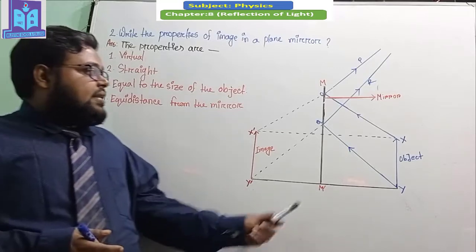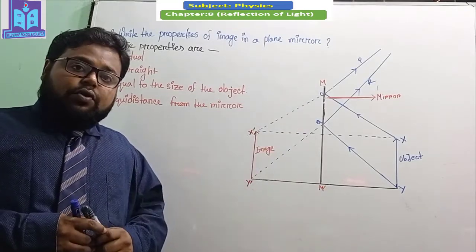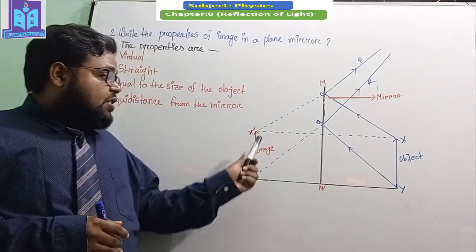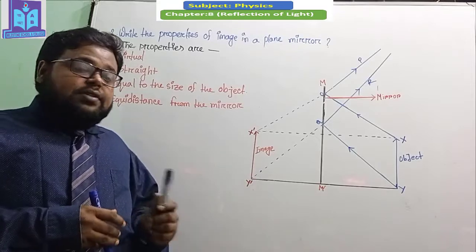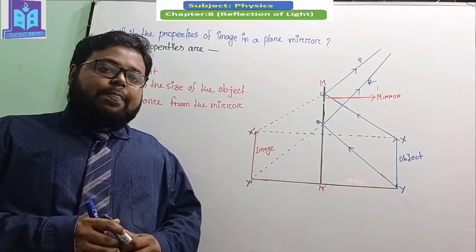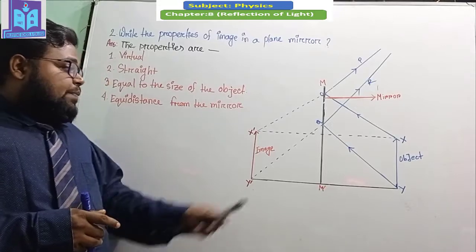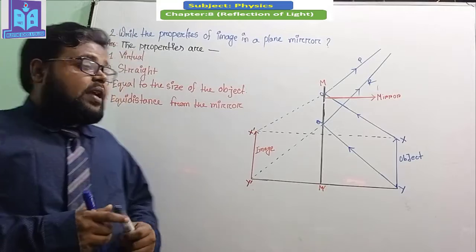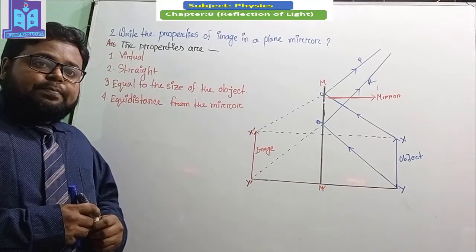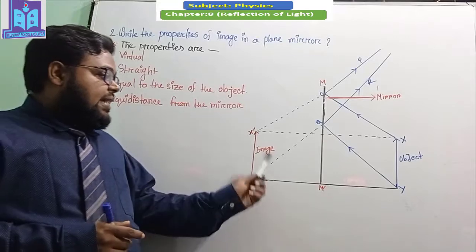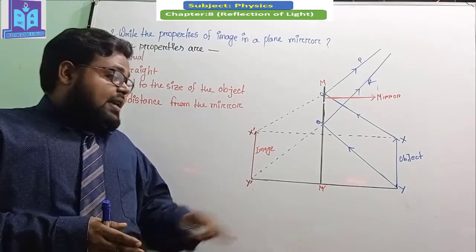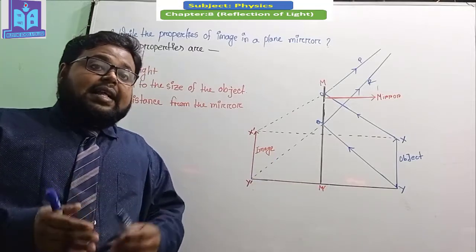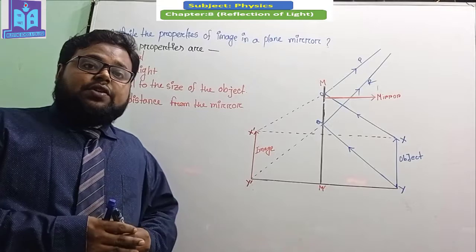Here you can see that M prime is a mirror and X, Y is an object, and X prime, Y prime is the image of this object. Okay, and here you can see the properties of this image which is created in this plane mirror. Number 1 is virtual. That means the image which is created is situated at the behind side of the mirror. Okay, that's why this image is virtual.